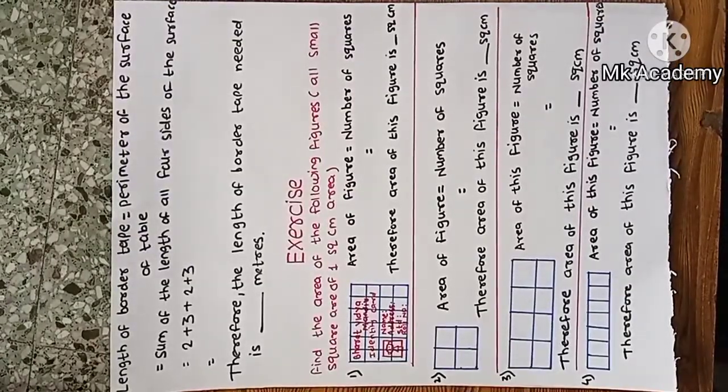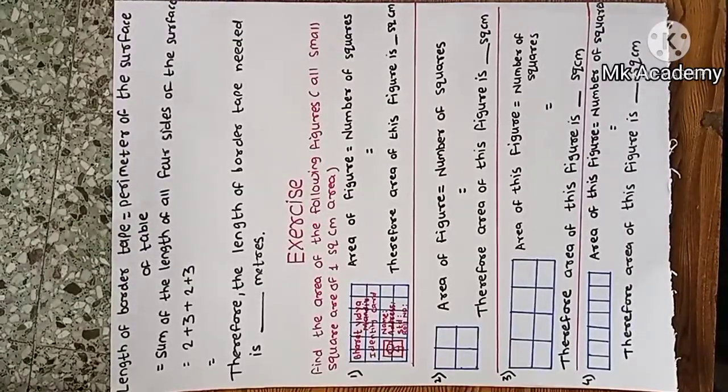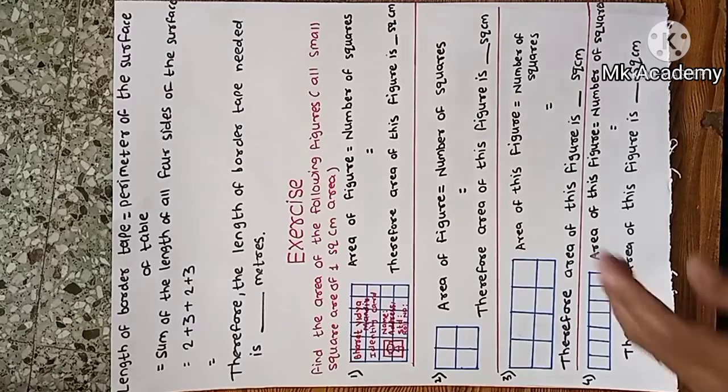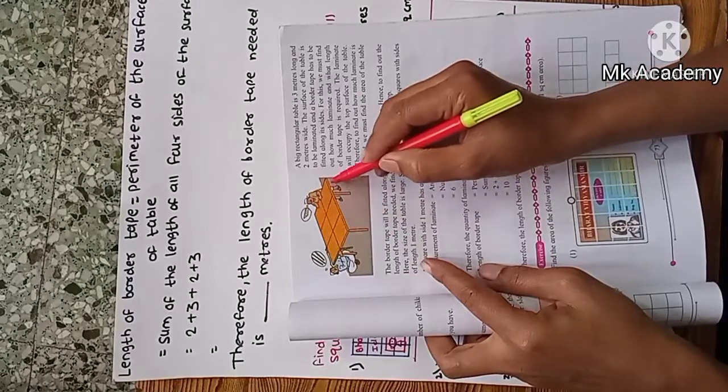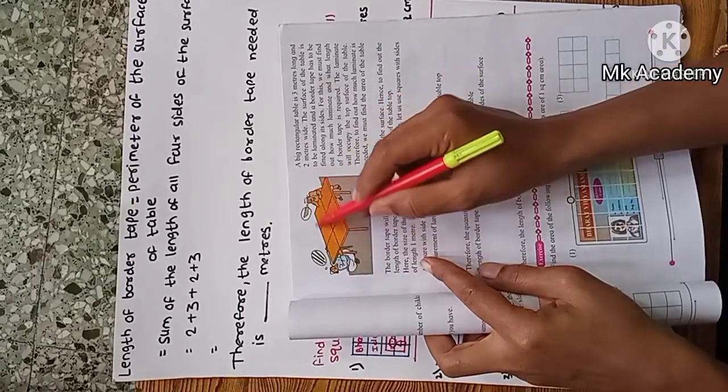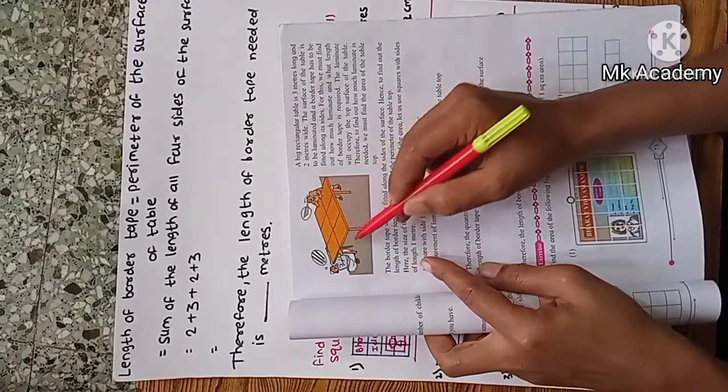Now the length of border tape is equal to the perimeter of the surface of the table. Perimeter means the sum of the length of all four sides of the surface. Now see, this is the surface, and these are the sides of this surface.